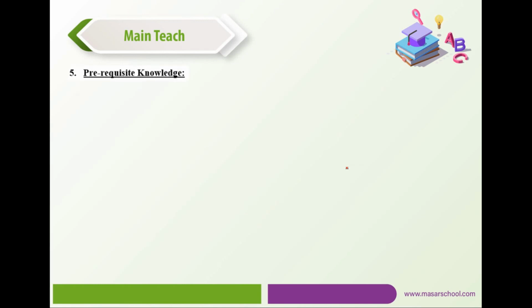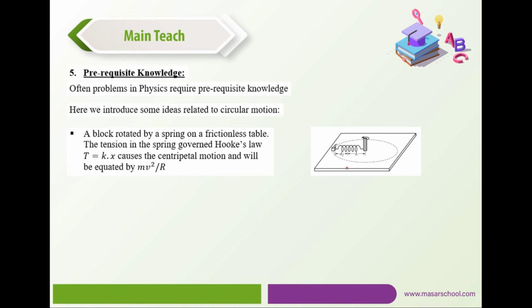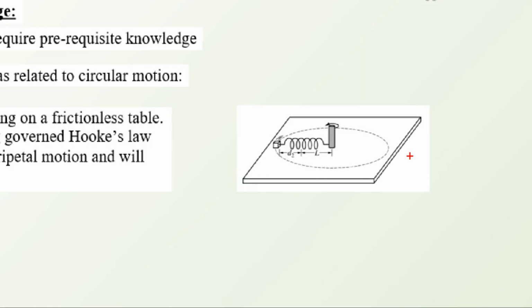Now, prerequisite knowledge, section 5. Often problems in physics require prerequisite knowledge. Here we introduce some ideas related to circular motion. A block rotated by a spring on a frictionless table. The tension in the spring, governed by Hooke's law, T = kx, causes the centripetal motion and will be equated to mv squared over r. Suppose we have the following configuration.